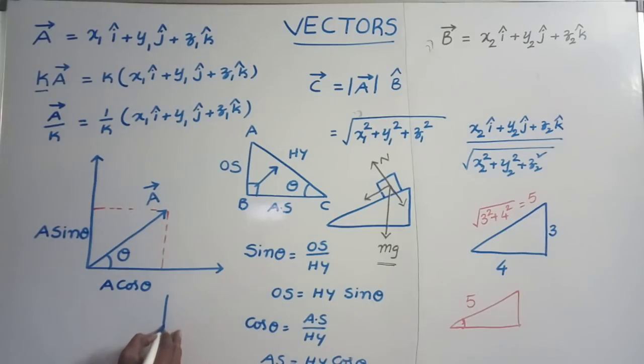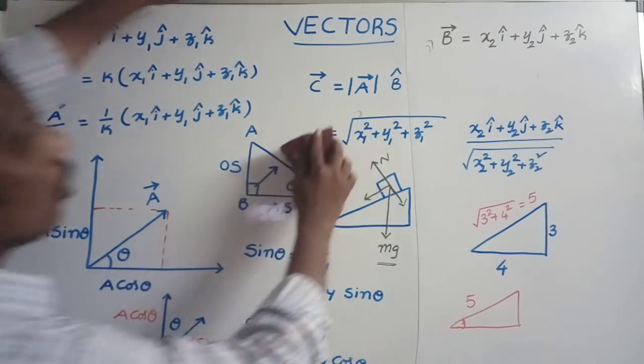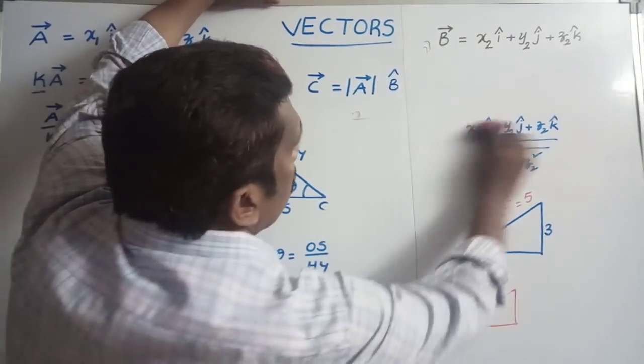Suppose they give another problem like this. In this problem, the vector is making an angle theta with the vertical. If it is making an angle theta with the vertical, the component along the vertical is a cos theta, and the component along the horizontal is a sin theta. So this resolution of vector depends on the angle between the given vector and the given axis. Suppose this vector is like this.